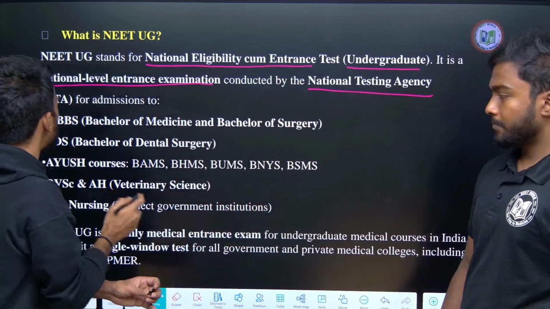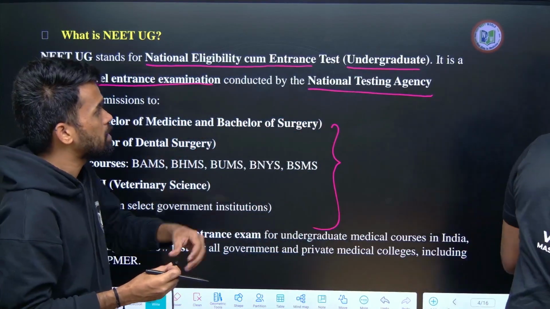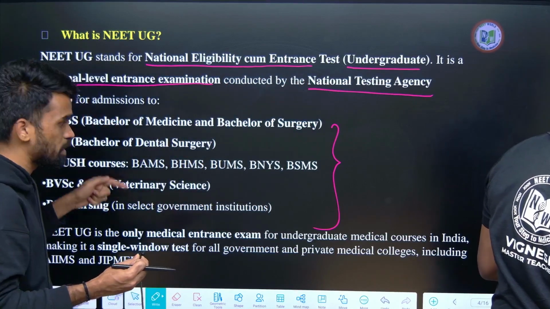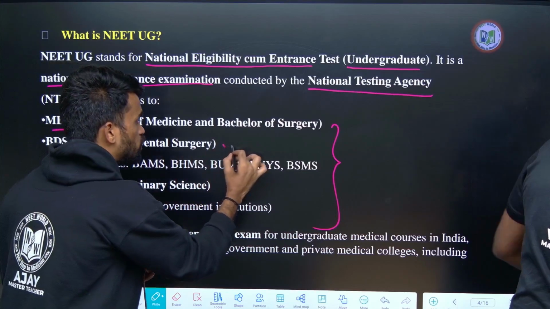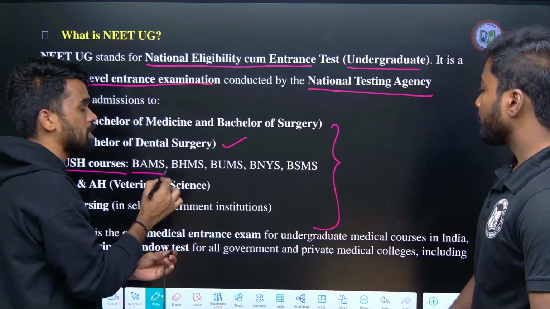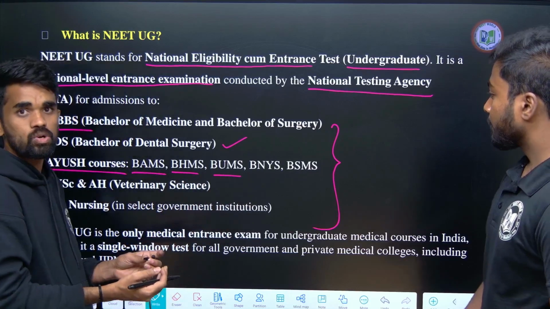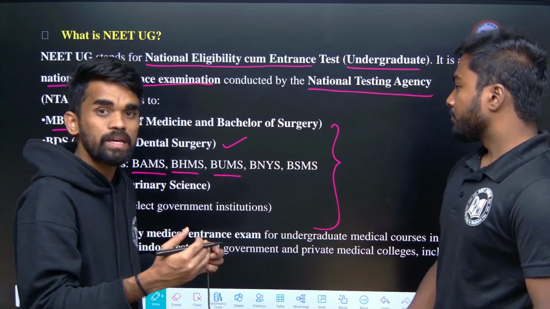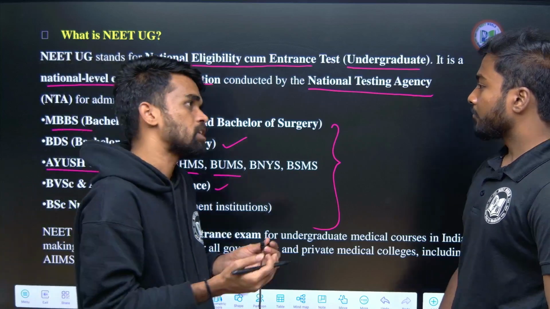Here you can see the courses you can get into. Once you successfully complete your NEET UG entrance exam, you can enter many courses. You can go for MBBS and BDS, or some Ayush courses such as BAMS (Ayurveda), homeopathy, Unani, and other courses. Some colleges also take BSc nursing, and you can go for veterinary science, meaning you can become a veterinary doctor too.